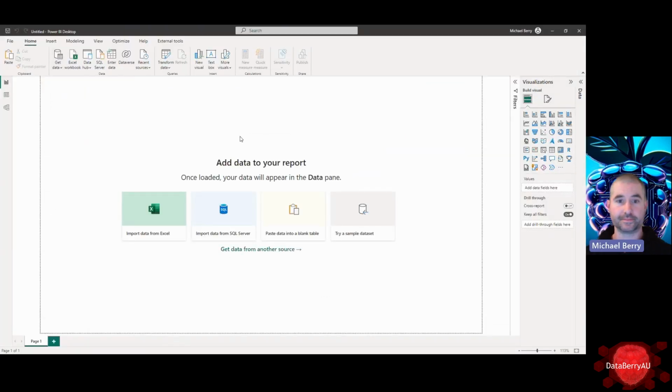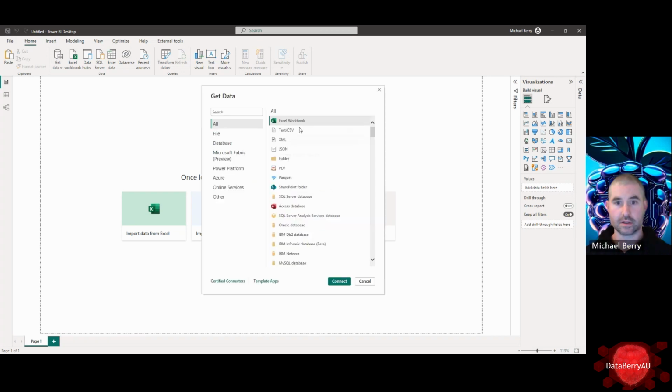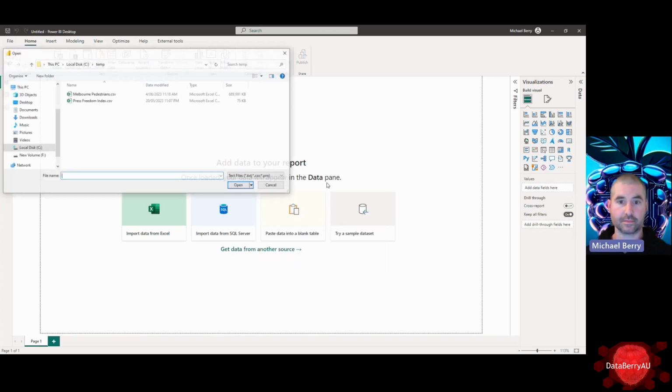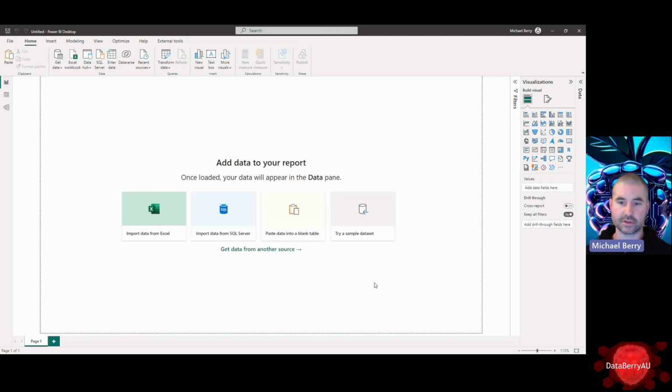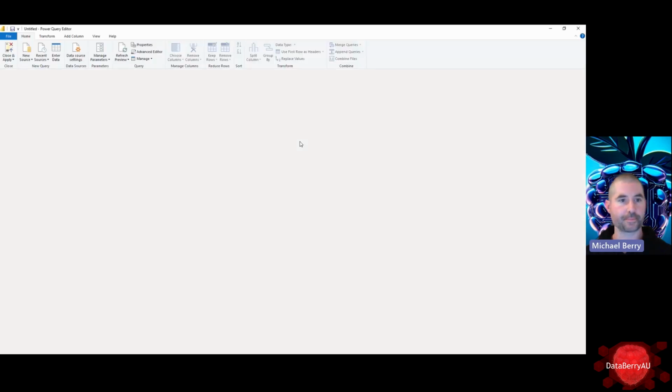So get data, CSV, grab this on Melbourne pedestrians. Now, I always like, as a general rule, to go and transform the data just so I can change any data types that I might want. So I'm just going to hit transform here.